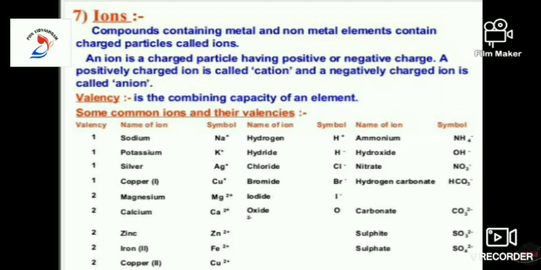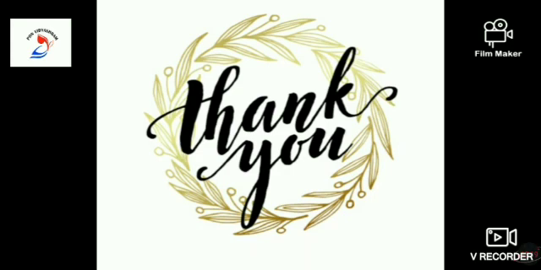Let us see some common ions and their valencies: sodium Na+, ammonium NH4+, hydroxide OH-, nitrate NO3-, hydrogen carbonate HCO3-, zinc Zn2+, iron Fe2+, chloride Cl-, bromide Br-. So let us make use of this chapter by reading the symbols of all the elements, with atomic numbers 1 to 20, along with their valencies.